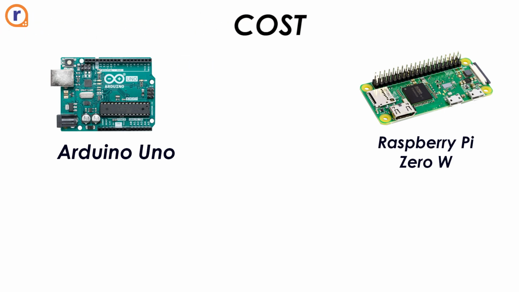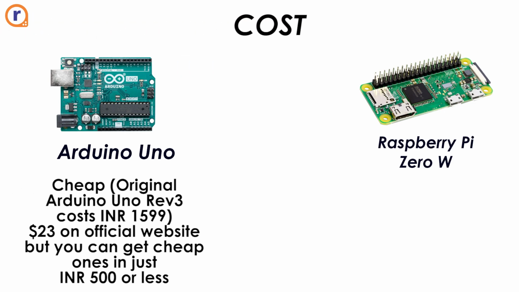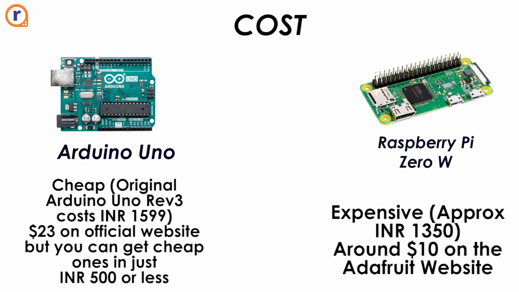When it comes down to costing, the Arduino Uno is pretty cheap compared to the Raspberry Pi. Well, in this case, where we're comparing the Arduino Uno and the Raspberry Pi Zero W, the Arduino costs around 1500 to 1600 rupees, while the Raspberry Pi costs around 1350 to 1400 rupees. You can check out our website for these prices and to order them. You can also check out other variants of the Raspberry Pi and Arduino. The Raspberry Pi has other variants like the Raspberry Pi 3 and Raspberry Pi 4. The Arduino has other variants as well. According to functionality, you can make a selection on what would fit your requirements.